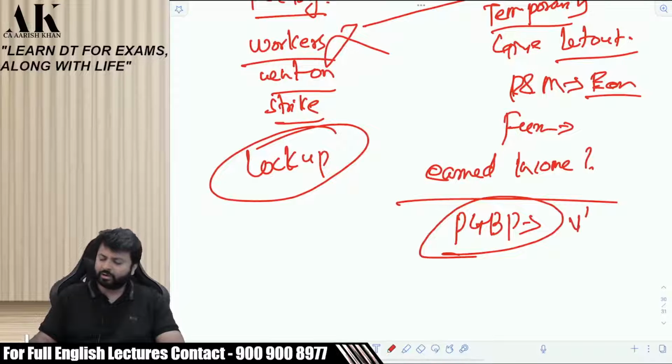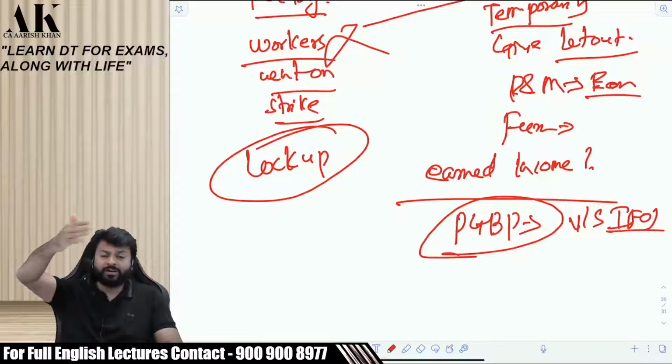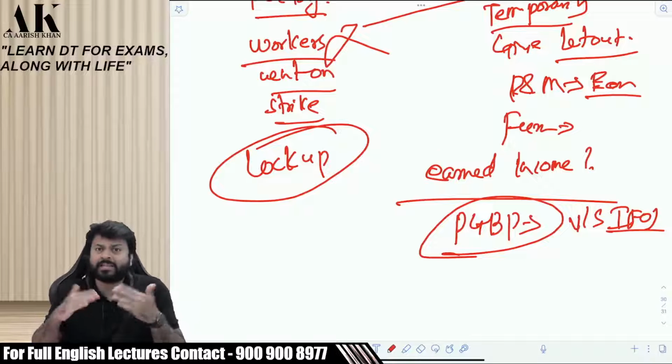So generally it goes either in PGBP or IFOS. You might have done it in CA Inter, that if you let out some facilities to someone, it goes to IFOS. Do you remember that? If you let out a facility like furniture, plant, machinery, then it generally goes under IFOS. But in this case, it will go under PGBP.